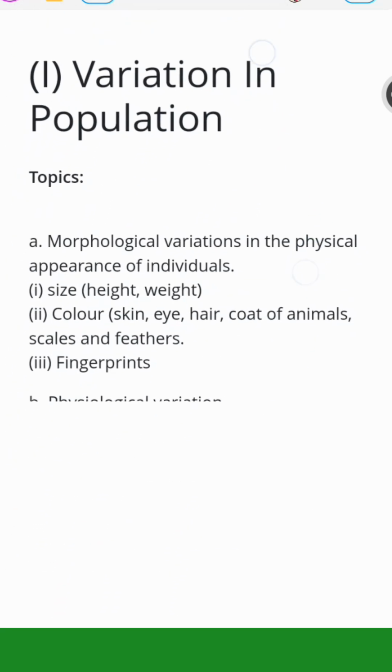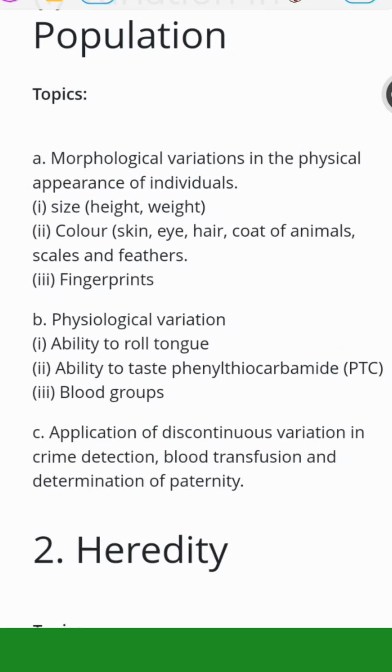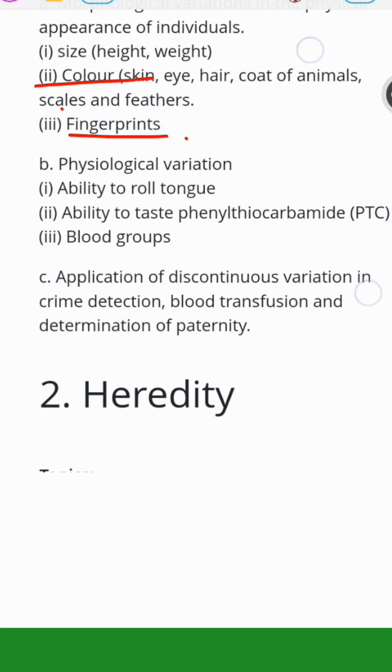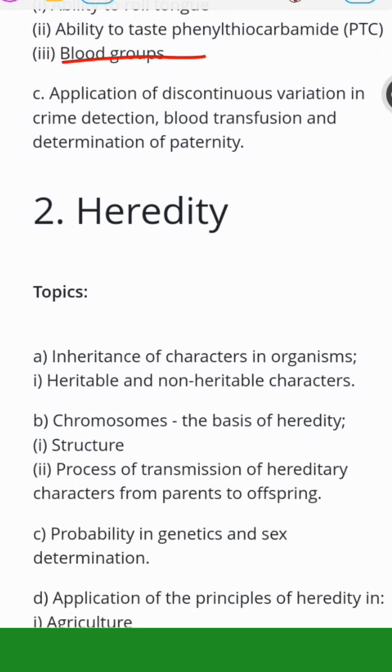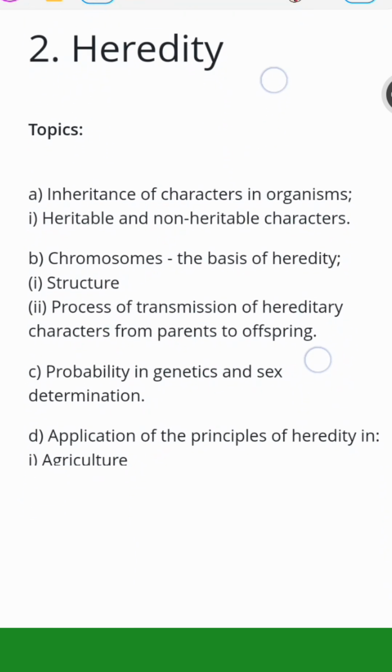Then variation of population, morphological variation: size, skin, fingerprints, and so on. Physiological variations: ability to roll the tongue, ability to taste phenylthiocarbamide, blood groups, and so on. Application of discontinuous variation in crime detection and all those things. So focus on all these ones. Heredity now.